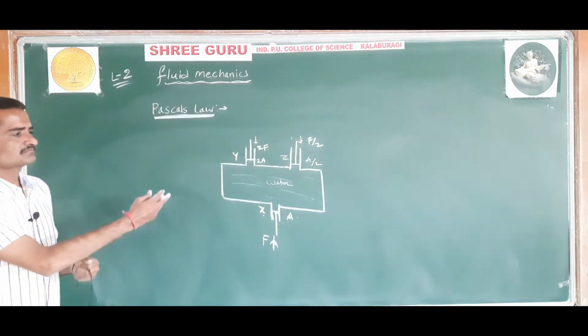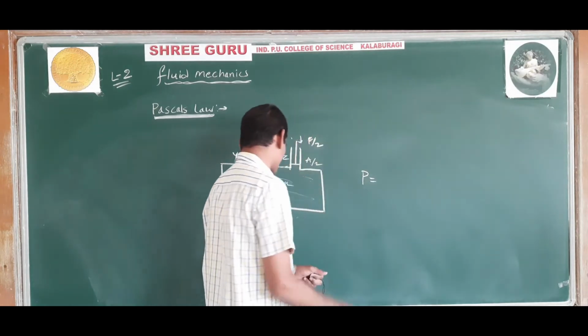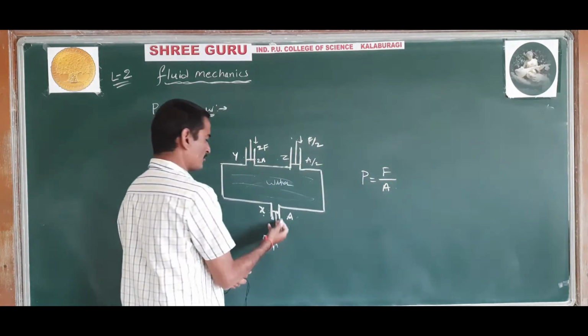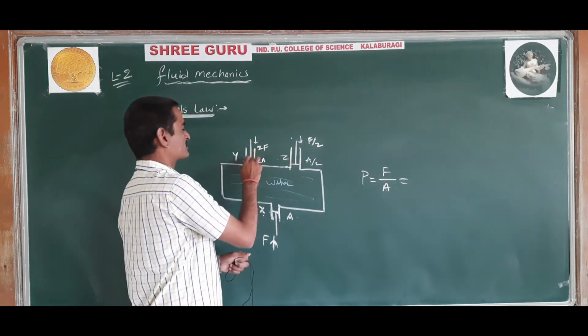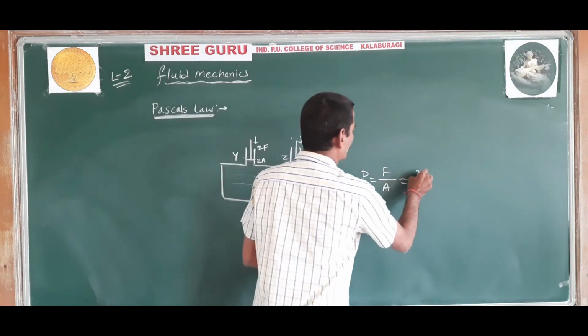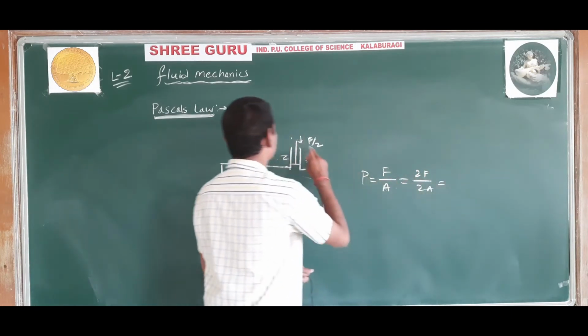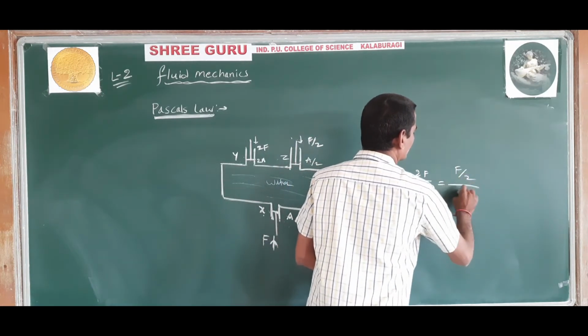Understood? So by this we can understand that pressure P is equal to F divided by A. At the opening X, the pressure is F divided by A. At the opening Y, the force applied will be 2F divided by 2A, and at the opening Z, it is F by 2 divided by A by 2.